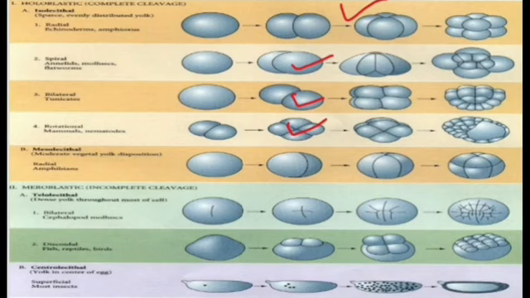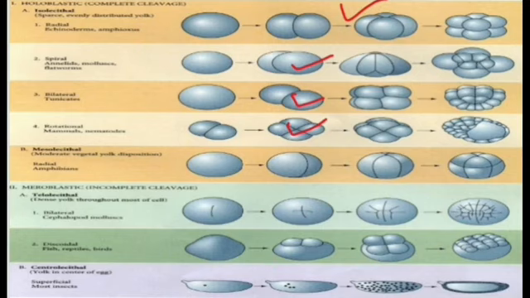Then we will see the meroblastic cleavage. In meroblastic cleavage, it goes under telolecithal and centrolecithal. Telolecithal is divided into two types: one is bilateral and another one is discoidal.